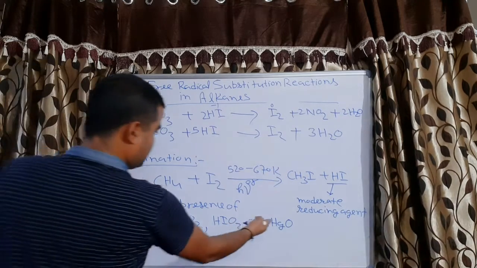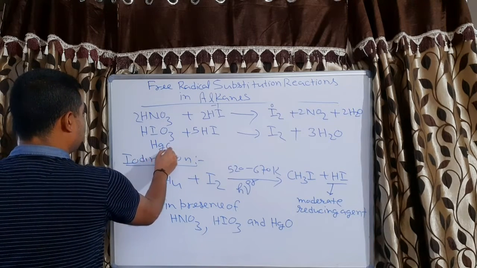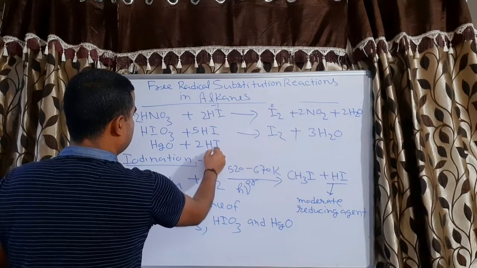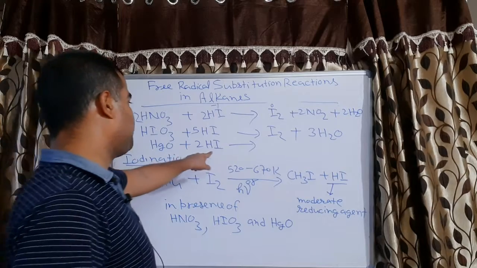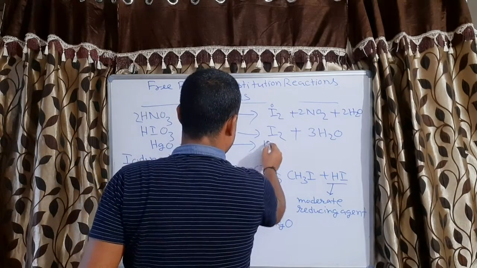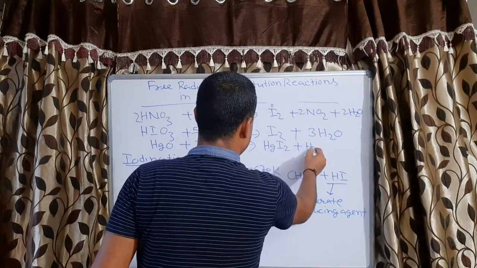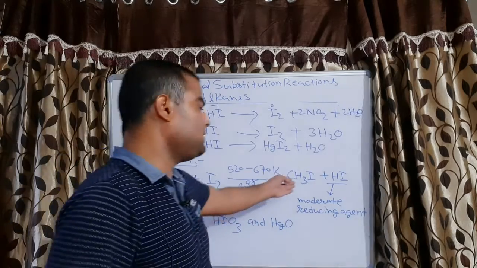Now let us take HgO plus 2HI. This mercury will form mercuric iodide, HgI2, plus H2O. So we can get our product.